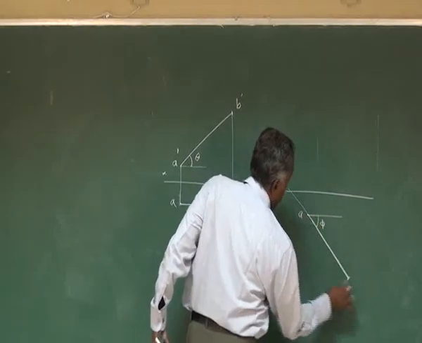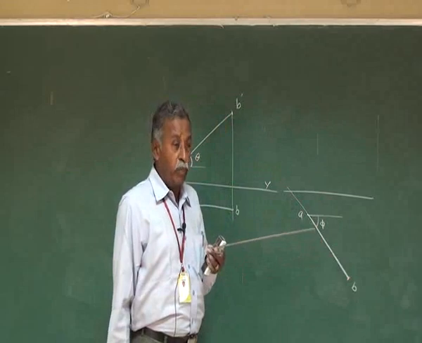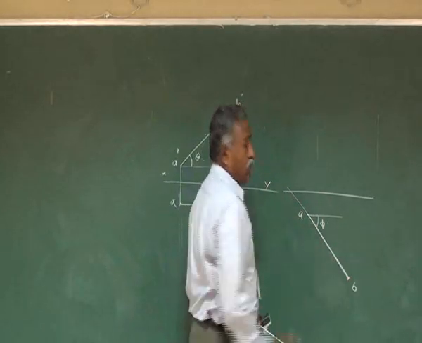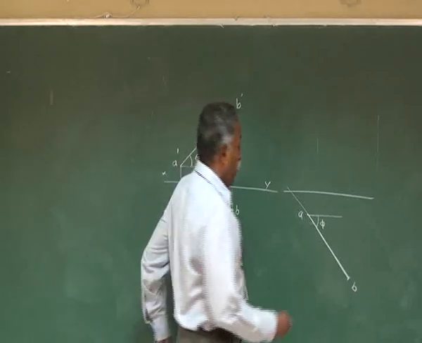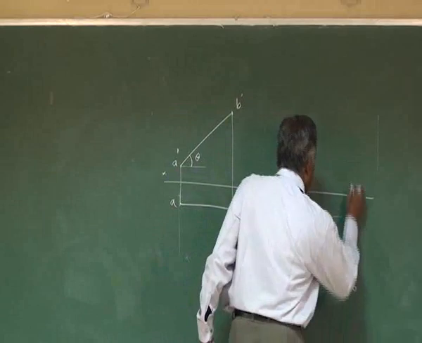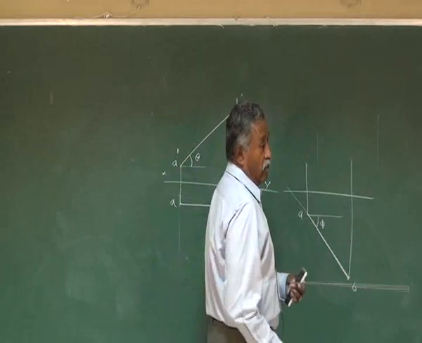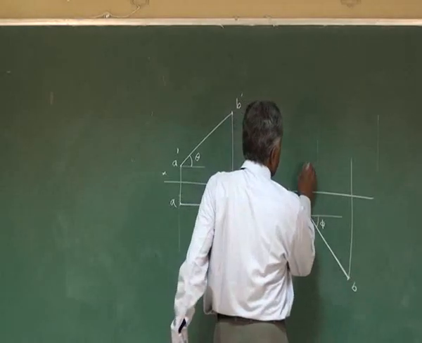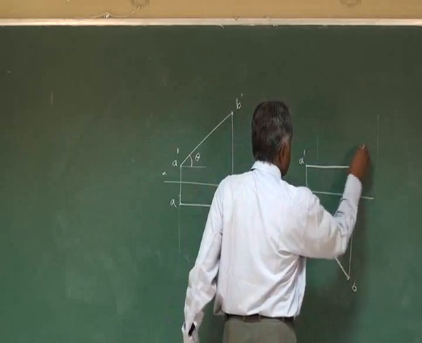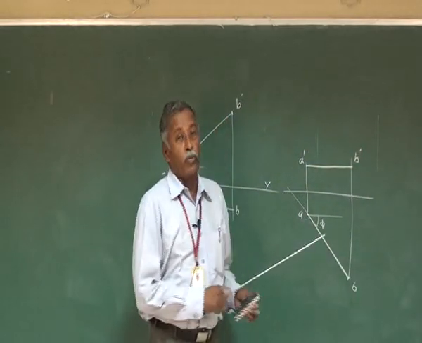This is A and this is B. If it is inclined to VP and it is parallel to HP, you are going to get the true length on top view. And to get the front view, you project from the top view and, whatever may be the height above HP, you draw a horizontal line, you will get A dash B dash. So this is the front view and this is the top view.